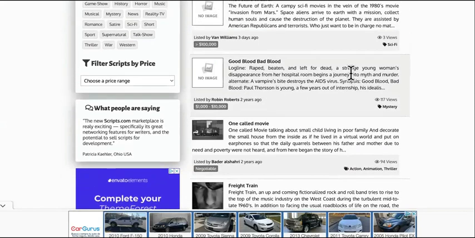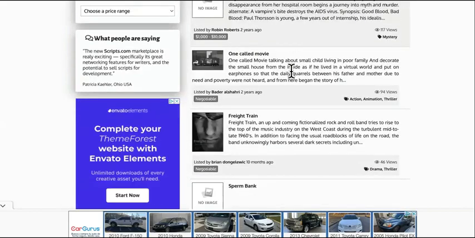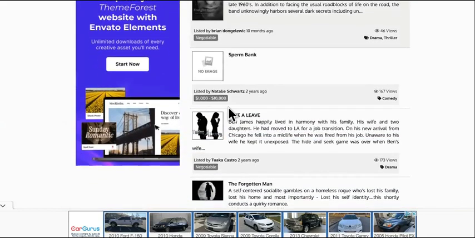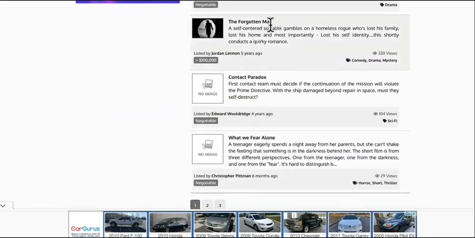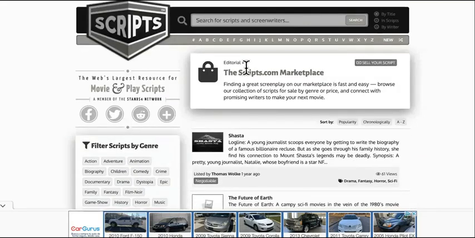If it's interesting, like I said, they need to use what's working already. Good Blood, Bad Blood. I like the title. This one, it's negotiable for its price. This one's called Sperm Bank. Yeah, but anyway, and then this one is The Forgotten Man. This one's for $100,000. So some of these scouts come to sites like this. So you can just find all the sites, the marketplaces like this, and upload your movie scripts to them.